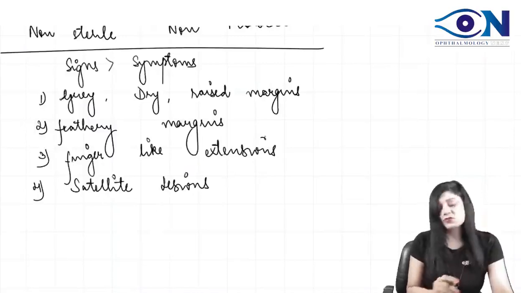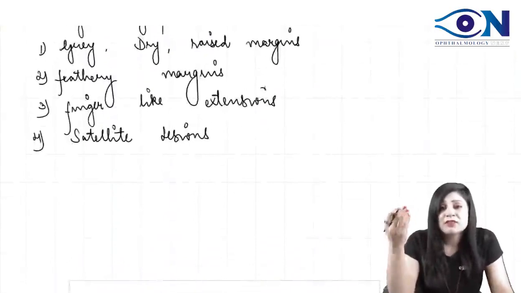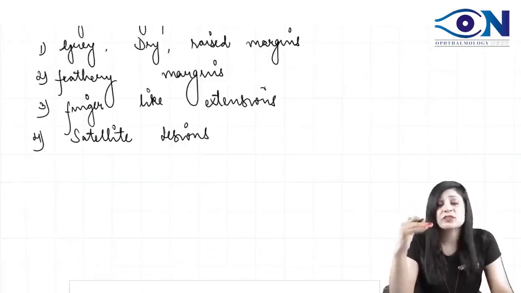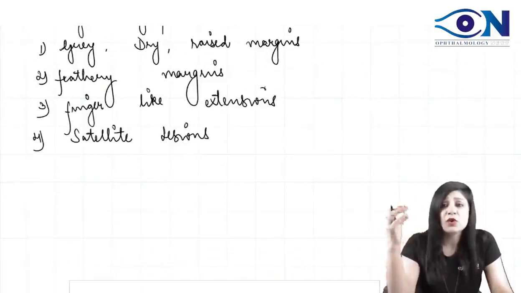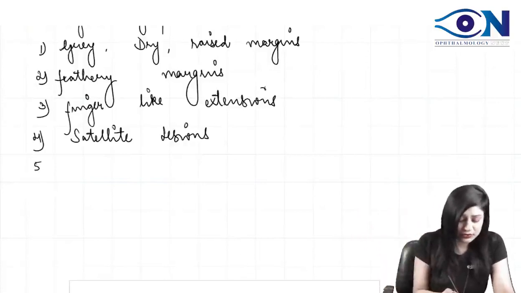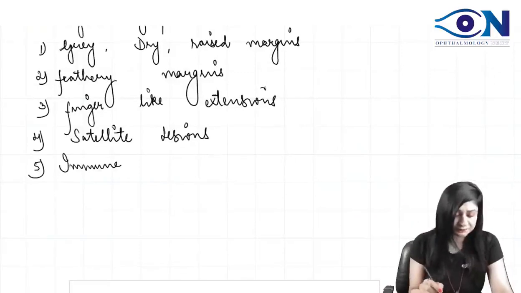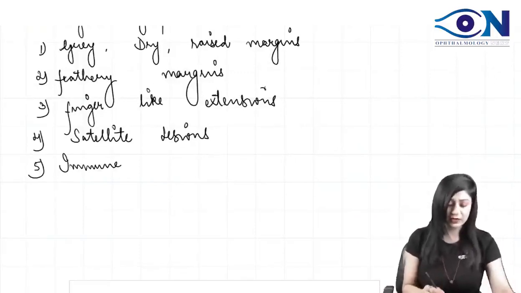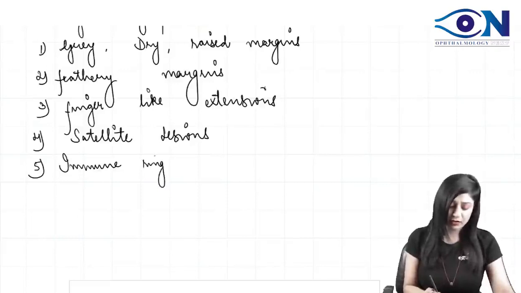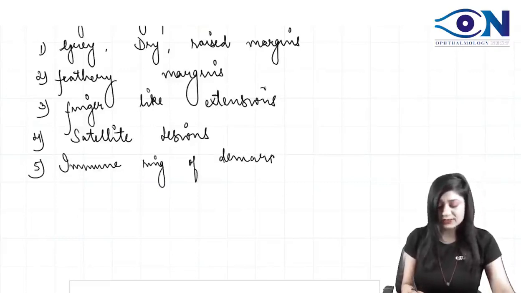They are dry looking, grayish, with raised margins, raised edges, feathery margins, rolled out margins, finger-like extensions, satellite lesions, and immune ring of demarcation. And what is the typical name of this immune ring?